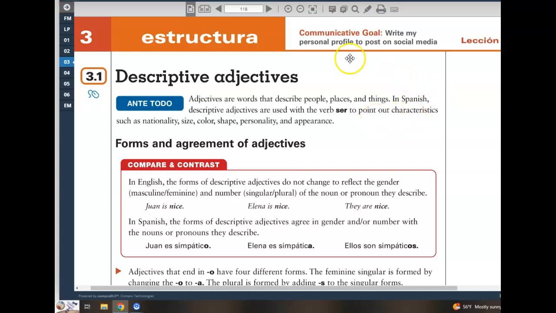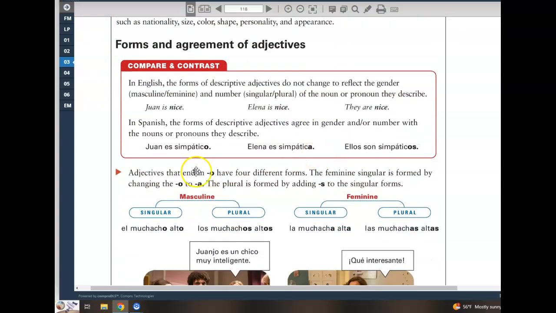In Spanish, we know that descriptive adjectives typically are used with the verb ser to point out characteristics such as nationality, size, color, shape, personality, and appearance. This is prior knowledge. And also what might be prior knowledge is the fact that in Spanish, we typically have different forms of adjectives.